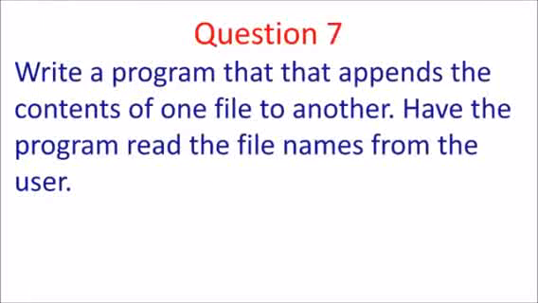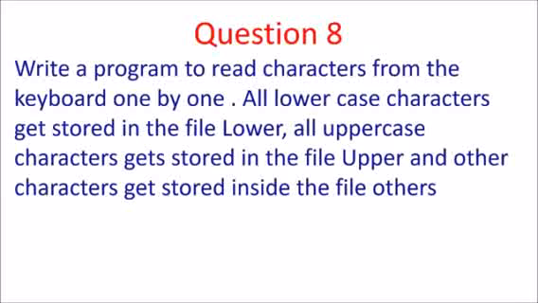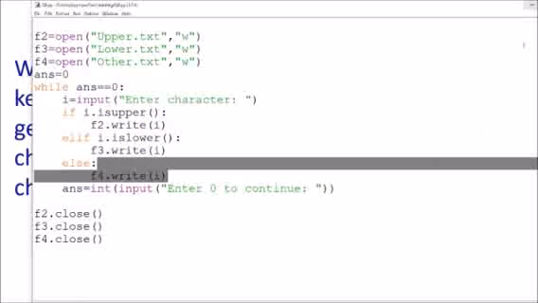So in this way we can check the existence of a file in your path. The last question is: write a program to read characters from the keyboard one by one. Means we have to take input from the user, one character every time, and check whether the character is uppercase, lowercase or a special character. If the character is uppercase, it will be written in the file named upper. If it is lowercase, it will be written in the file named lower, and other characters will be written in the file named other. So this is the program.